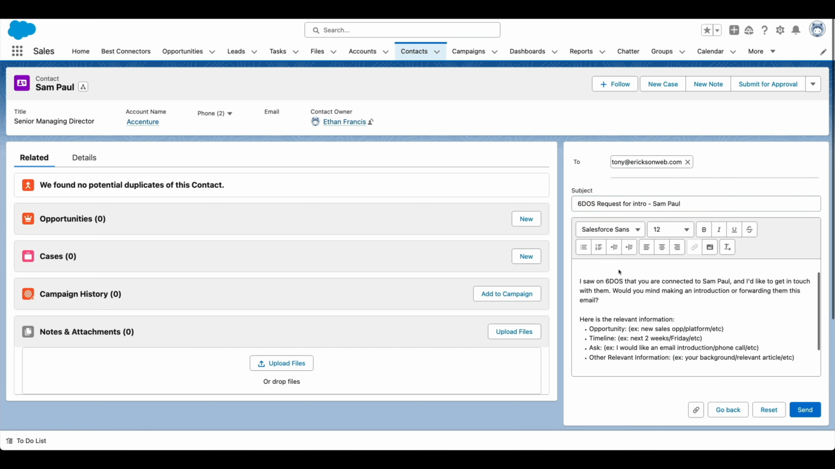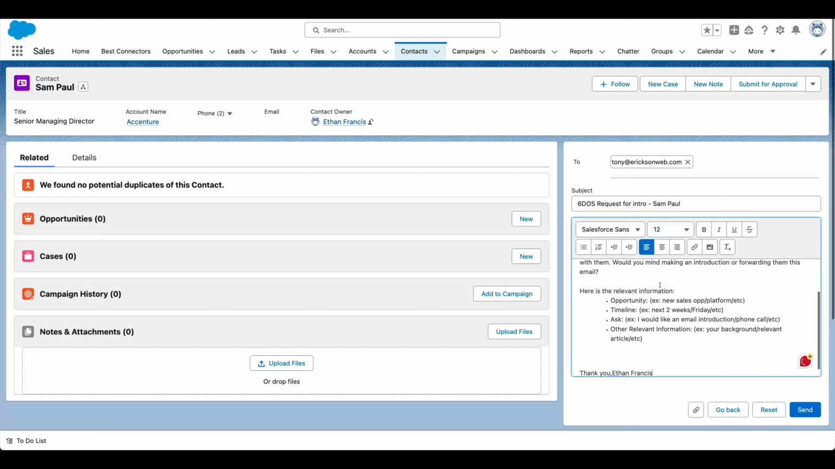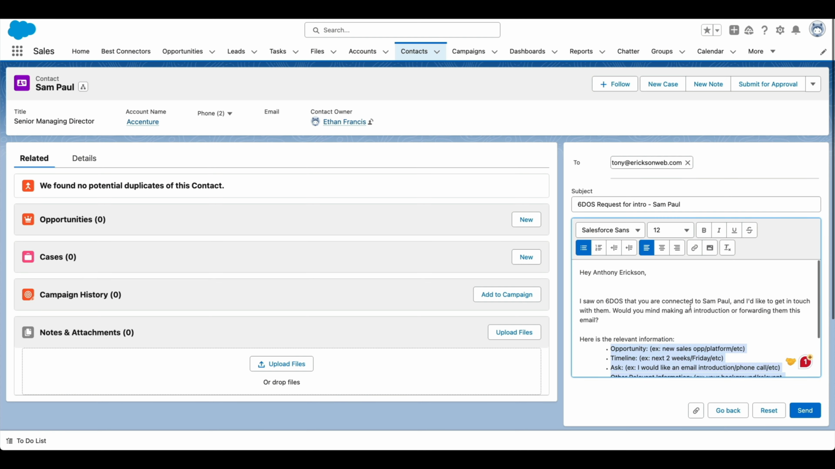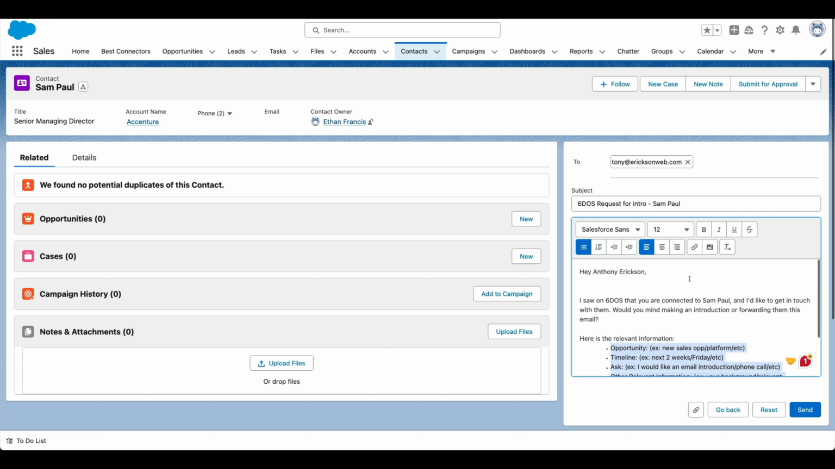So we say, I see you're connected. And then being professionals, what we want to do is say, hey, I'm going to outline my opportunity, my timeline, my ask, and any other relevant information. And then I can send that email through Salesforce. This is a live system, and I don't want to send an email to Tony, but this crafts the email inside of Salesforce. It can be tracked through Salesforce, and we can see who is creating introductions and who isn't.